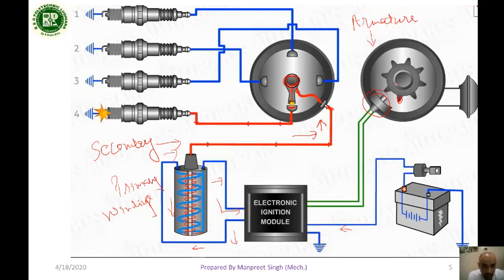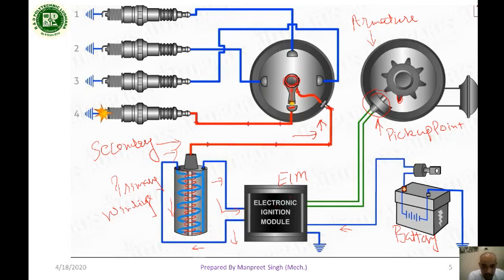This is the pickup point, this is the battery, the EIM, and the coil winding. The secondary winding is connected to the distributor, and the primary winding is connected to the EIM.